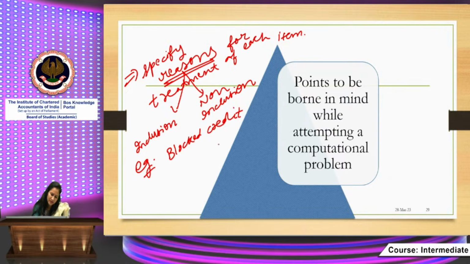But you must give reasons for it, right? If any item is blocked credit under section 17 and you have not included it in the tabular presentation of computation of ITC available, then also you should give the reason why you have not included it, right?